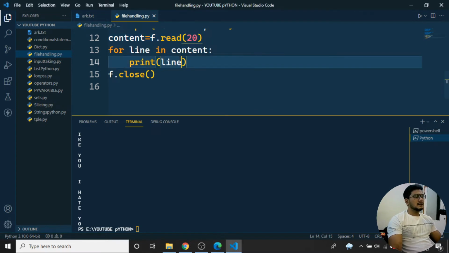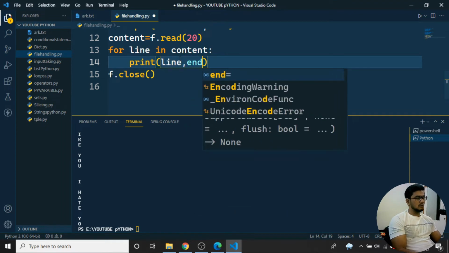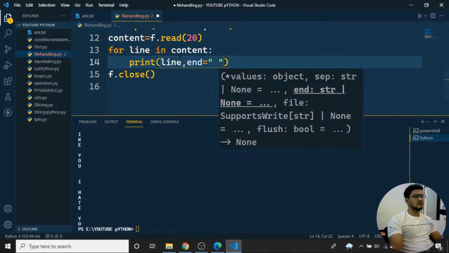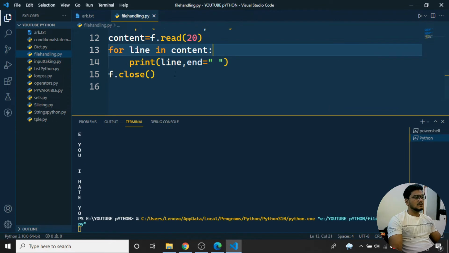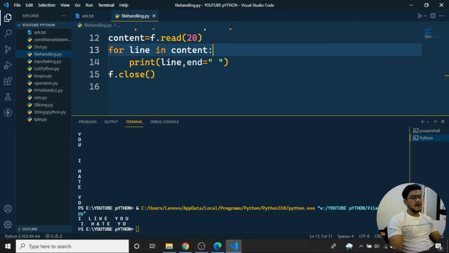I'll just write line and then a comma. Here I need to pass one more argument. I'll write end is equal to space. So when I'm using end is equal to space, you can see I like you, I hate you. That means each thing is printed, then it gives a space, and in one single horizontal fashion it is getting printed.